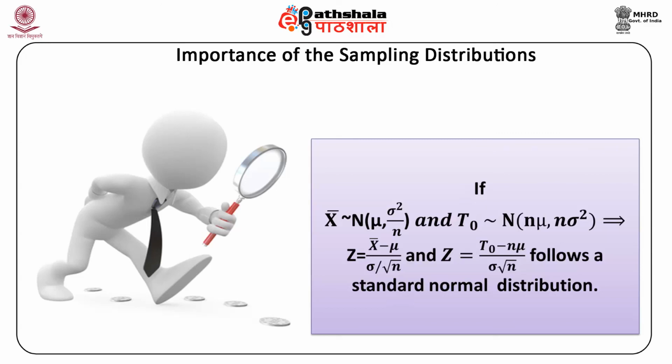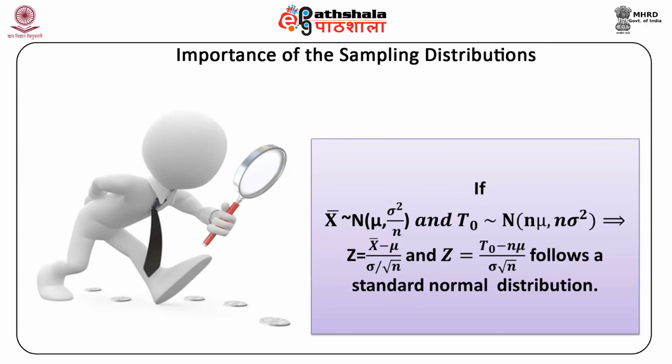The solution is based on the properties of sampling distributions of sample mean and total. We know that x bar is normally distributed with mean 50 and variance 25 by 16. Therefore, x bar is normally distributed with mean 50 and variance 1.5625.